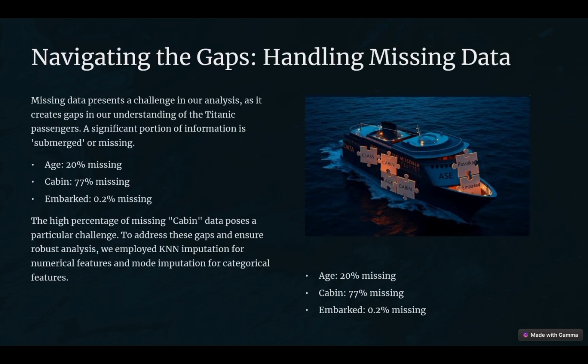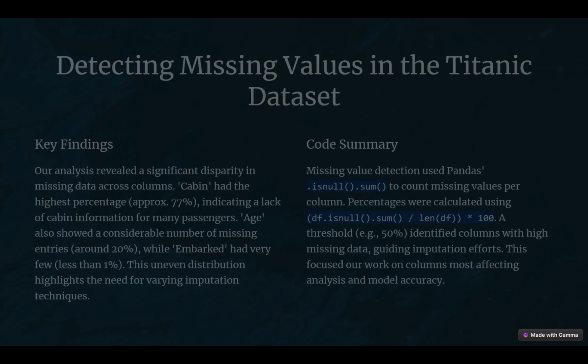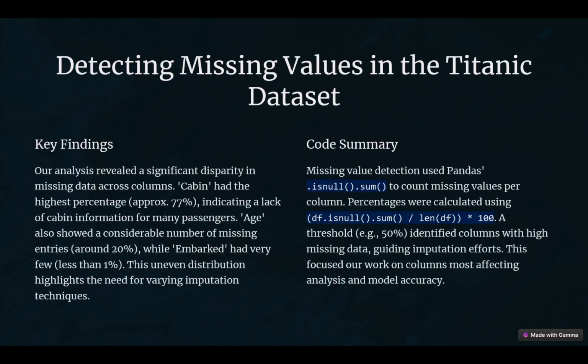Navigating the gaps, handling missing data. Missing data was a significant challenge. For example, 77% of the cabin data was missing, 20% of the age, and less than 1% of the embarked data was missing. Then I used KNN imputation for numerical features and mode imputation for categorical features to fill the missing data. Here you can see isnull().sum() used to count missing values per column. Percentages were calculated using isnull().sum() then multiplication by 100.